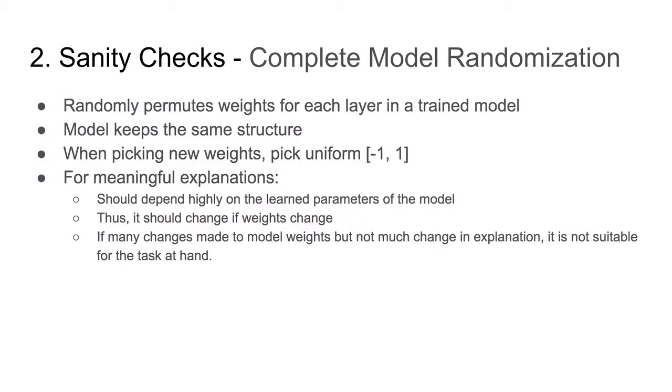And this type of randomization, basically we should expect that for a task where the researcher is trying to determine explanations relating to the weights of the model, if we randomize the learned parameters, the explanation should change a lot as well. So basically we can be sure that if we have randomized the model, but the explanation still doesn't change very much, then the explanation tool that we're using doesn't have that much reliance at all on the learned weights, and thus it might not be suitable for the task at hand.